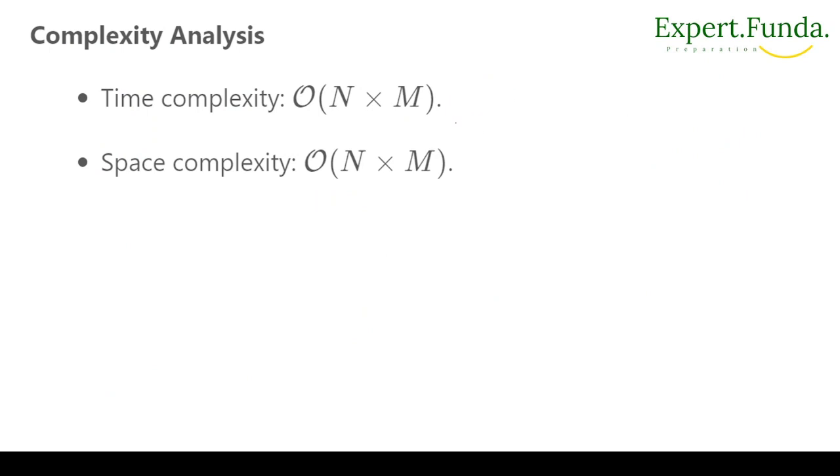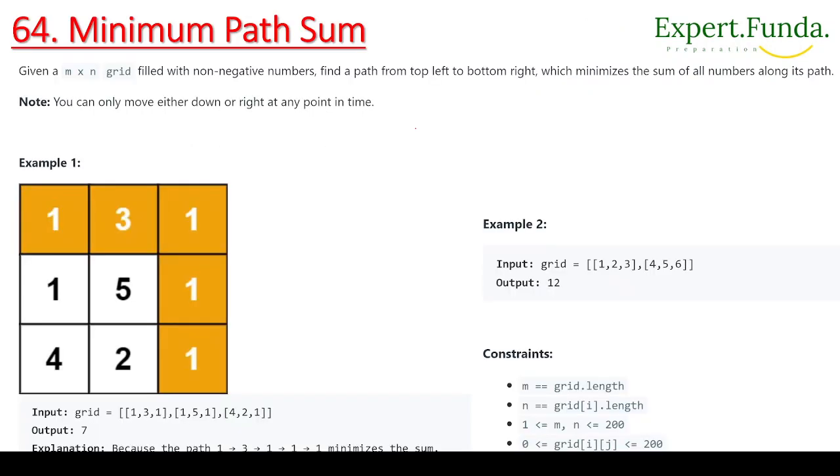In this case the time complexity will become n into m, because there are rows and columns, so that will get calculated. We'll go through all the cells, and we are storing data in all the cells. So the time complexity will remain the same, and the space complexity too. Okay, in the next part of this video we are going to see the minimum path sum, and let's continue.